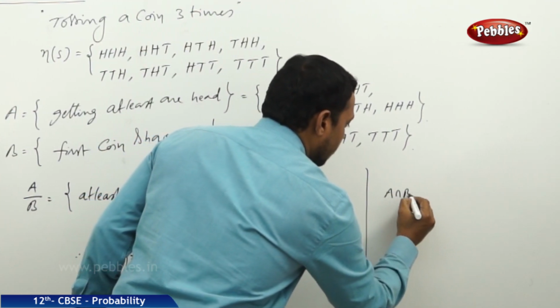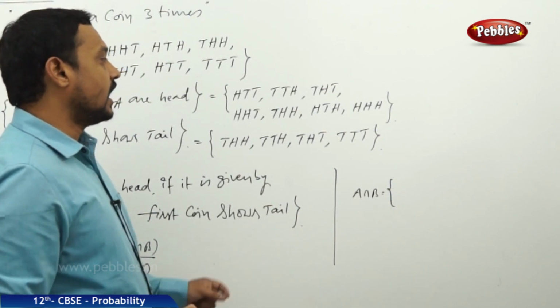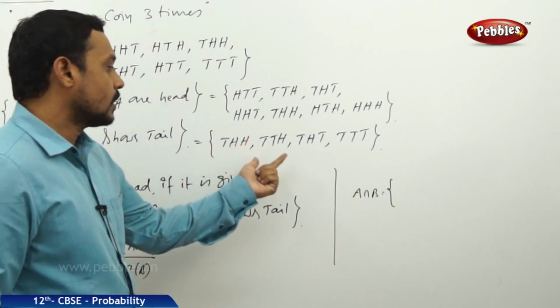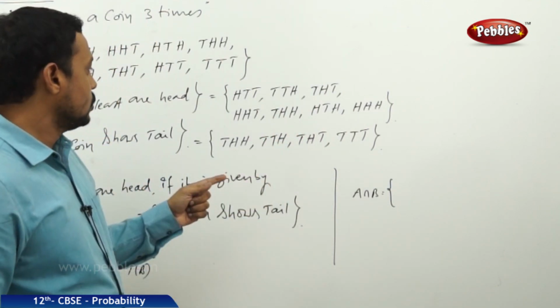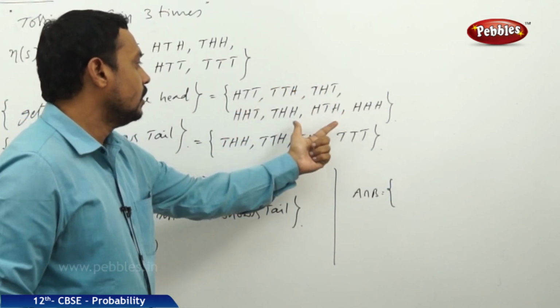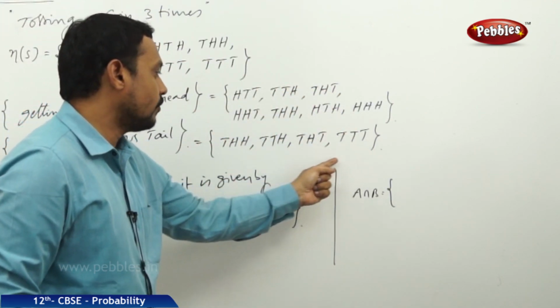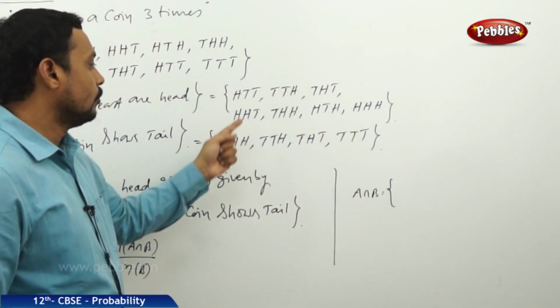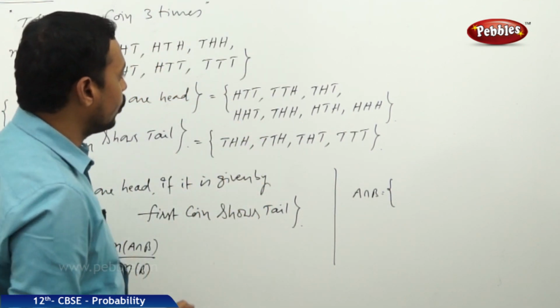A intersection B is the event containing the common favorable cases of A and B. So here are the favorable cases for A, and these are the favorable cases for B. What are the common cases in both the sets?